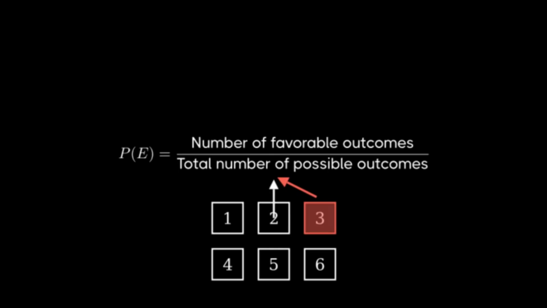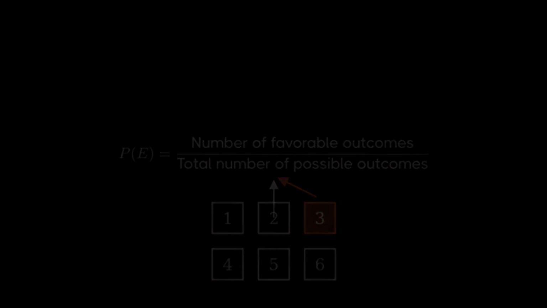Therefore, the probability of rolling a 3 on a fair die is 1/6, which can also be expressed as a decimal, 0.167, or as a percentage, 16.7%. This means that if you roll the die many times, you can expect to see a 3 about 1/6 of the time. This example demonstrates how we can use the probability formula to calculate the likelihood of discrete events like rolling a specific number on a die.